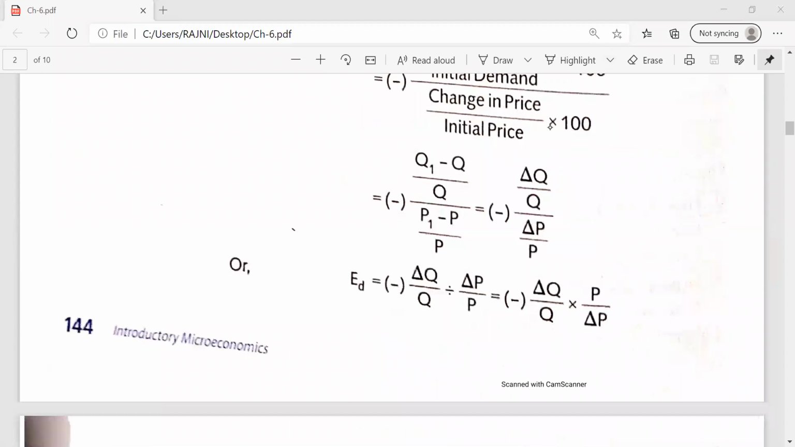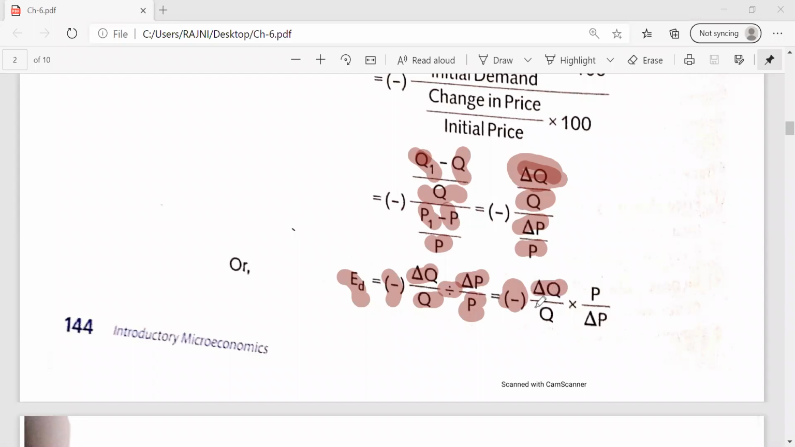How will you write it in the form of variable terms? Q1 minus Q means the new demand minus previous demand divided by previous demand. P1 minus P divided by P. How we can represent it? Change means delta Q divided by Q, delta P divided by P. So this will be equivalent to the change in Q by Q divided by change in P by P. Or we can also write it like this, change in Q by Q into P by change in P.